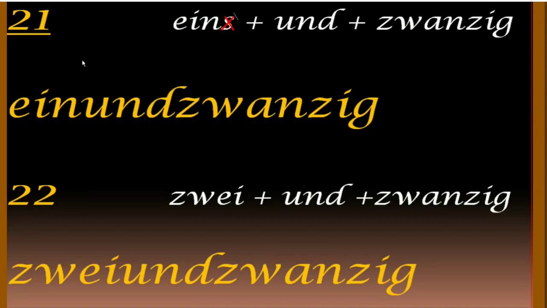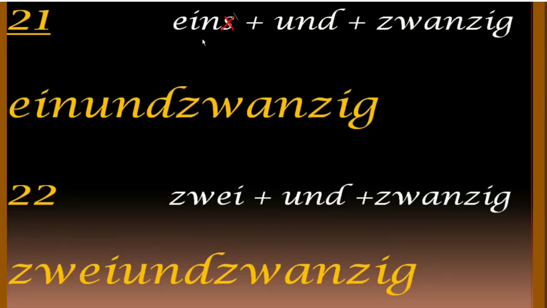Let's begin. In English, we say it 21. So it is the number 21, but here the things are different in German. As in English, we say the number as it is written. 2 first and then 1, 21. But in German, we take the number from behind.